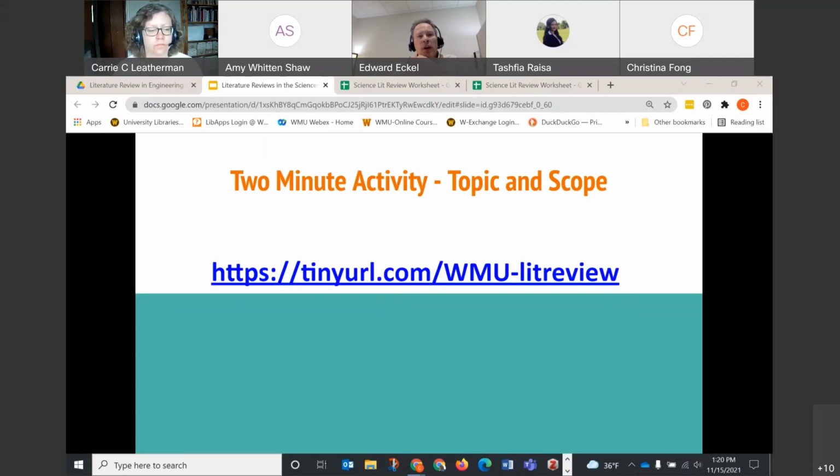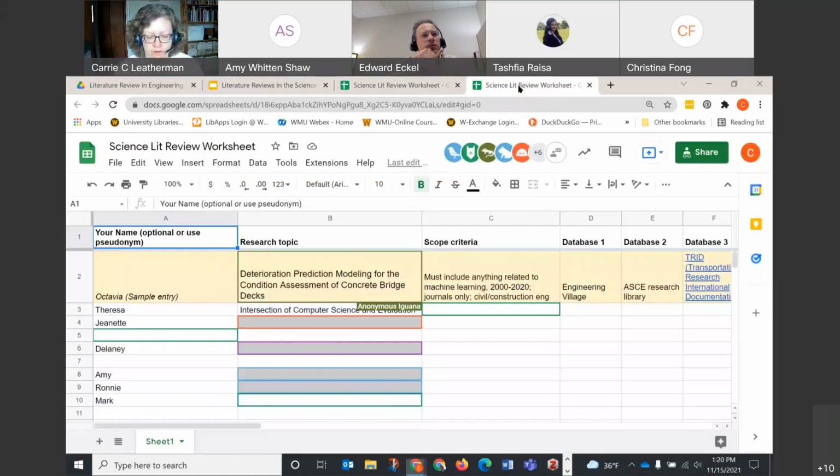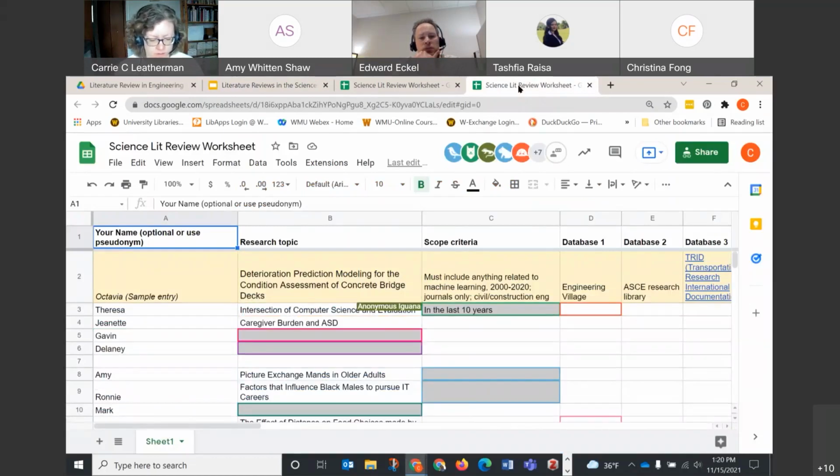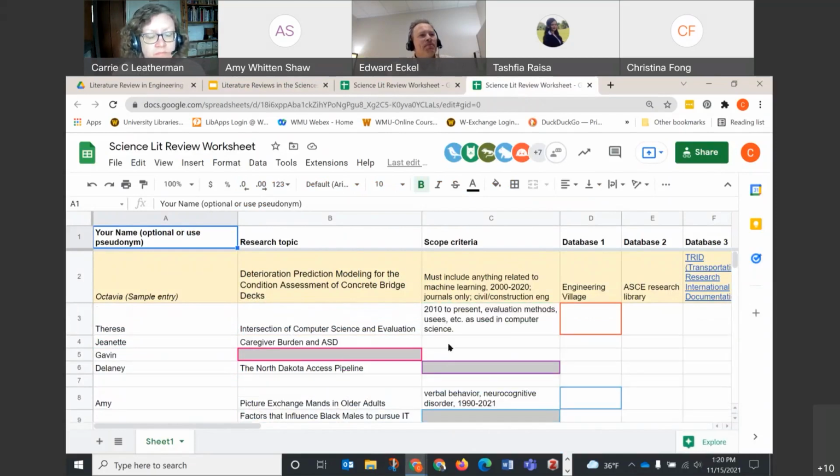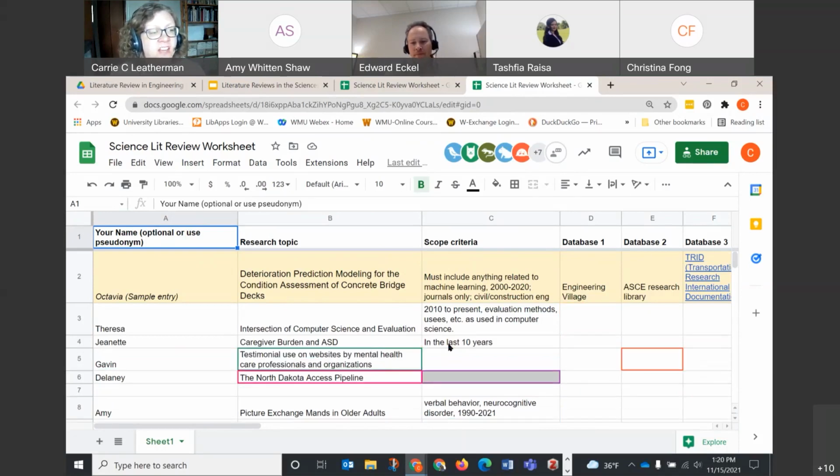You don't have to worry about the database column. We'll get to that later. No worries. And again, you can put anything you want in there. If you can't think of anything, it's okay. Start with just a simple term. You can always build upon it. It's a chance to get the ideas flowing and just a chance to try out some of these ideas.